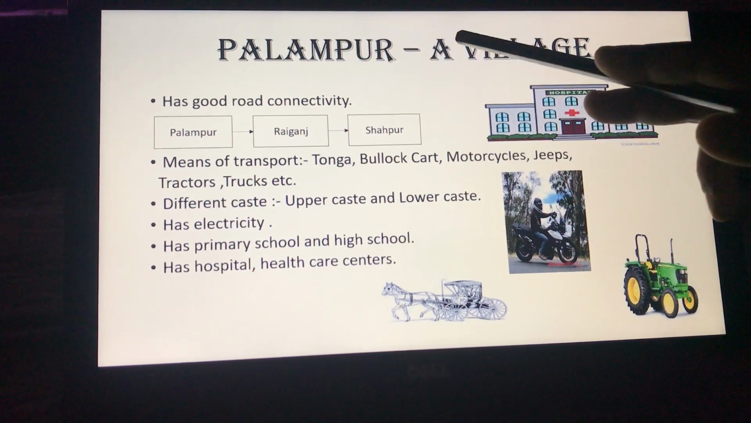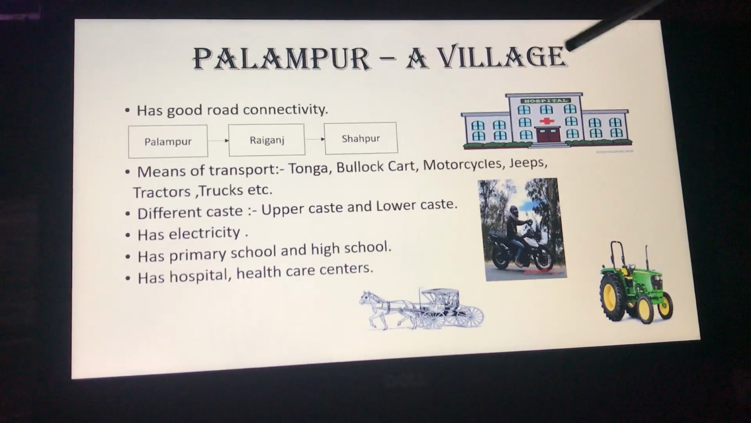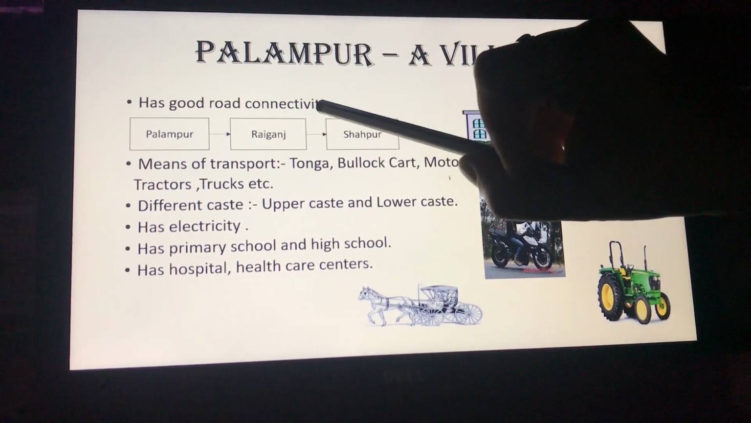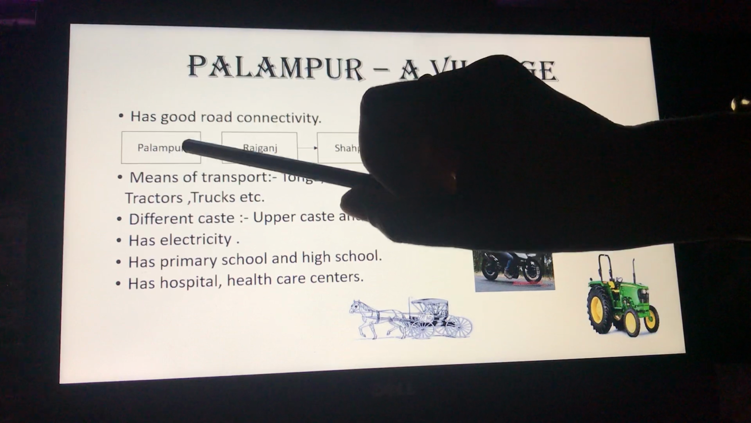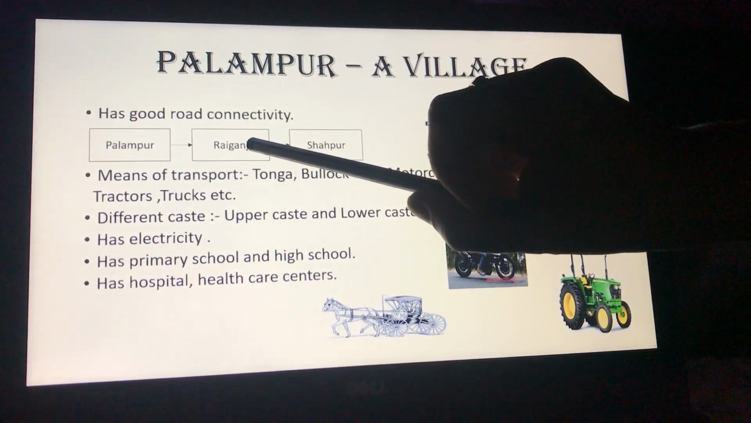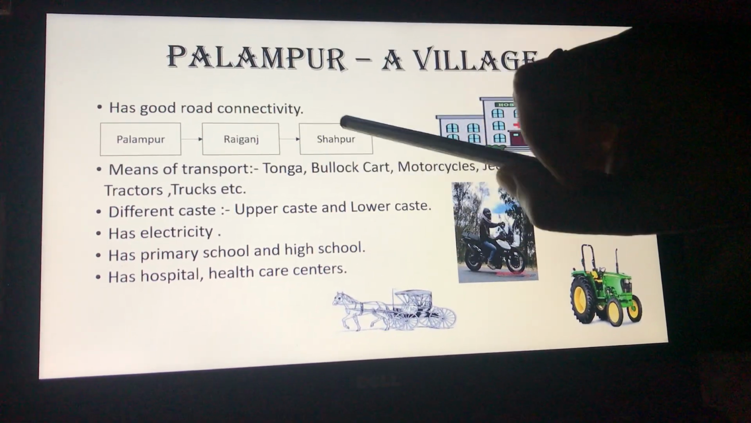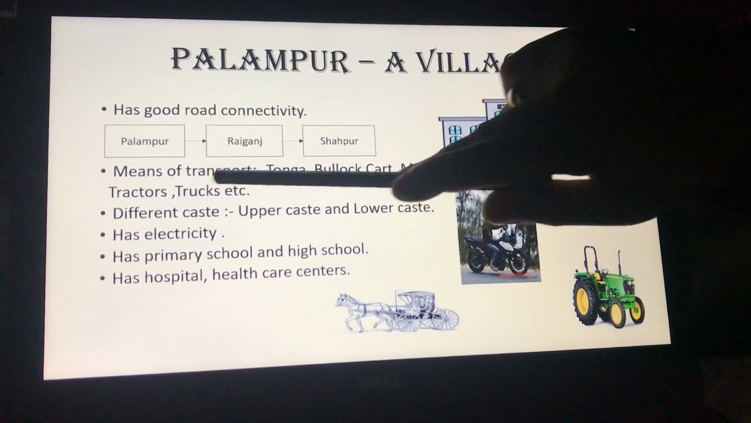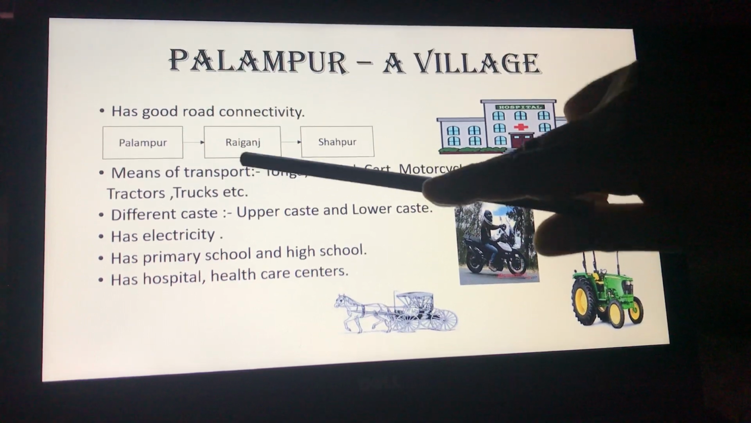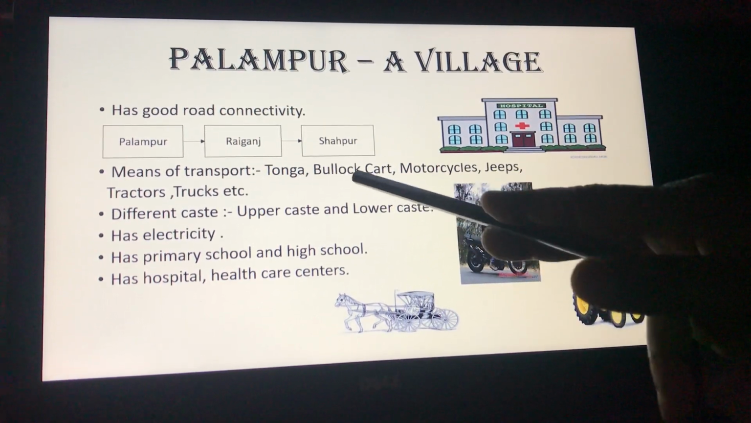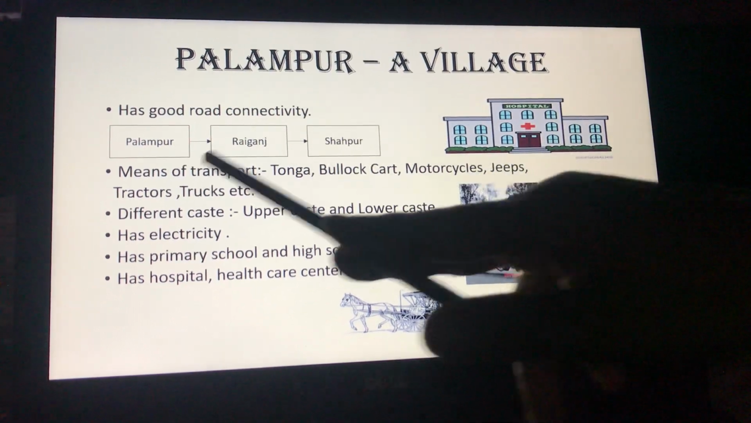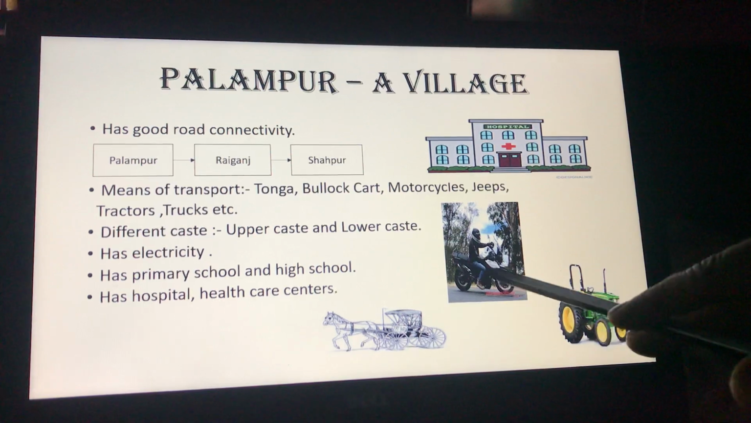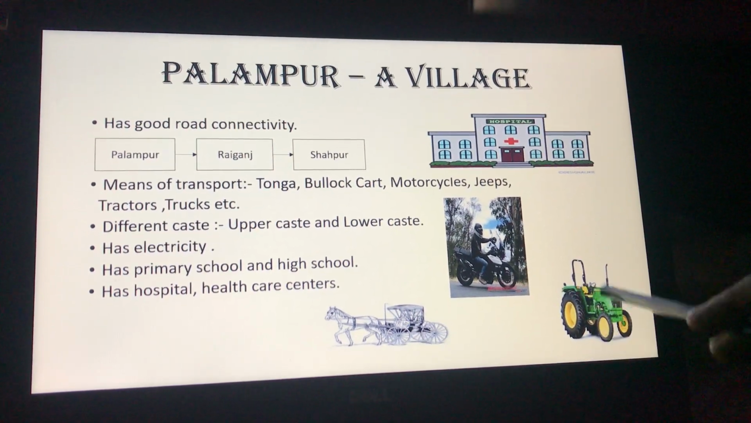Now, Palampur, we can imagine it as a village in any part of India. This village has good road connectivity. An all-weather road connects Palampur to the nearby village of Raiganj, and Raiganj is connected to a bigger town, the town of Shahpur. In Palampur, different means of transportation are used by the people. These include tonga, bullock cart, motorcycle, jeeps, tractors, trucks, etc. Here you can see some of the means of transportation: motorcycle, tonga, tractor.